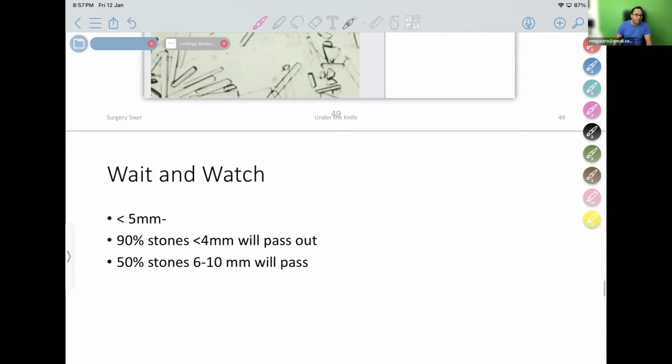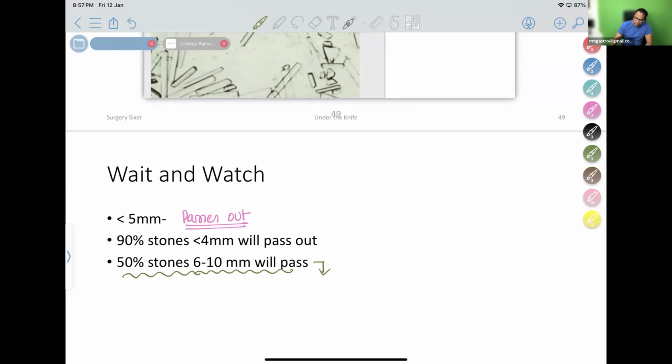So many stones, no need to worry, just give them painkillers, and stones less than 5 mm usually pass out slowly. Slowly, when you drink more water, it will pass out. So 90% of the stones less than 4 mm will pass out. 50% of 6 to 10 mm stones will pass. So therefore, only 50% of 6 to 10 mm will pass.